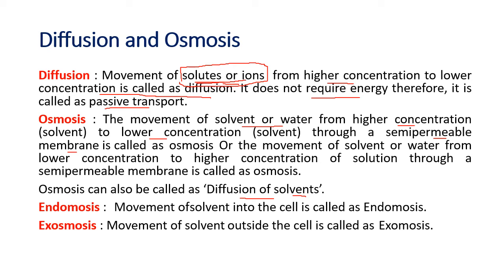It moves from a region of higher concentration to a region of lower concentration. When the water or the solvent moves into the cell, it is called endosmosis. And if it moves outside the cell, it is called exosmosis. If it is going in, it is called endosmosis. If it is going out, it is called exosmosis.